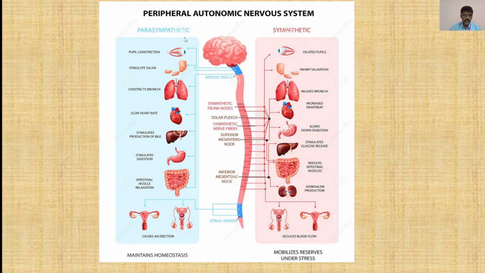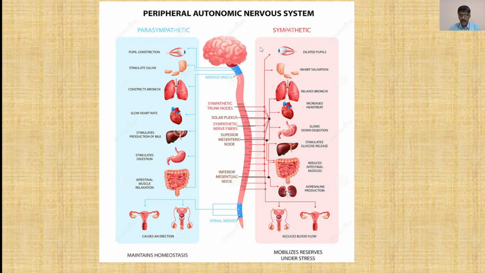Now in the parasympathetic, the diagram indicates the pupil constriction, then secretion of saliva, then the effect on the lungs, then the heartbeat slows, then it stimulates the production of bile, then all the effects on the stomach, heart, liver, large and small intestine, ovary, then urinary bladder, testes.